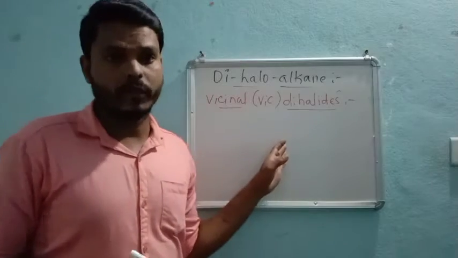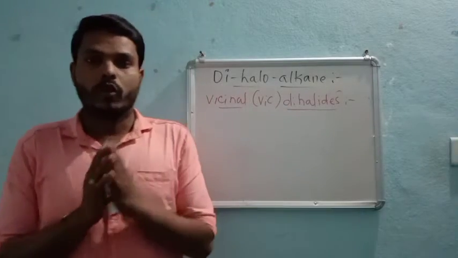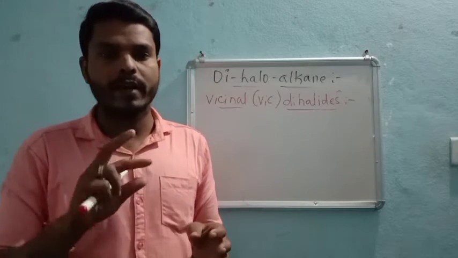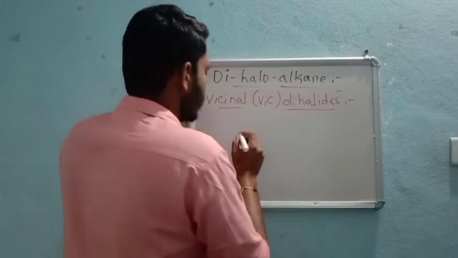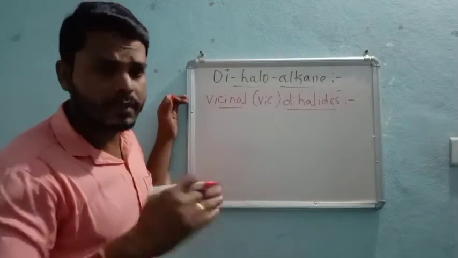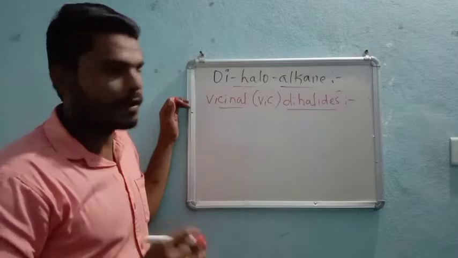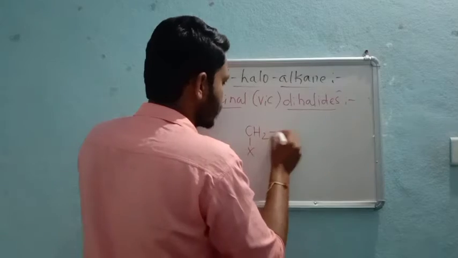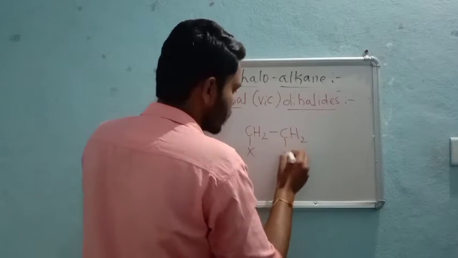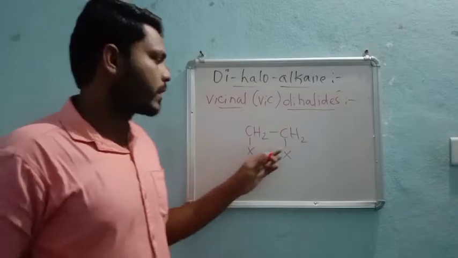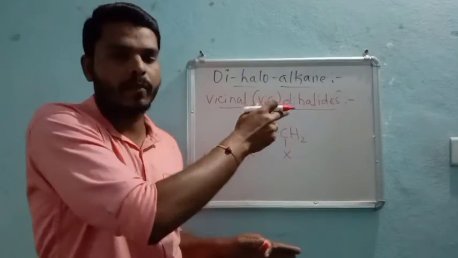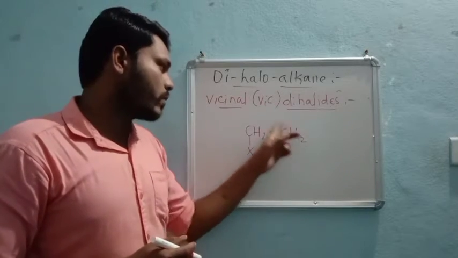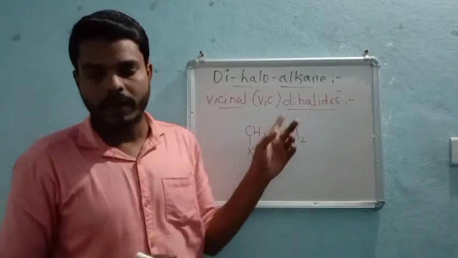So now the case is different. If dihalides contain two halogen atoms attached to adjacent carbon atoms, right? Like this. So if different carbon atoms, adjacent carbon atoms. So like this, CH2X, CH2, X. That means here the case is different. The compound is single only. The compound is ethane type, but the halogens are attached to different carbon atoms. Both the different carbon atoms.